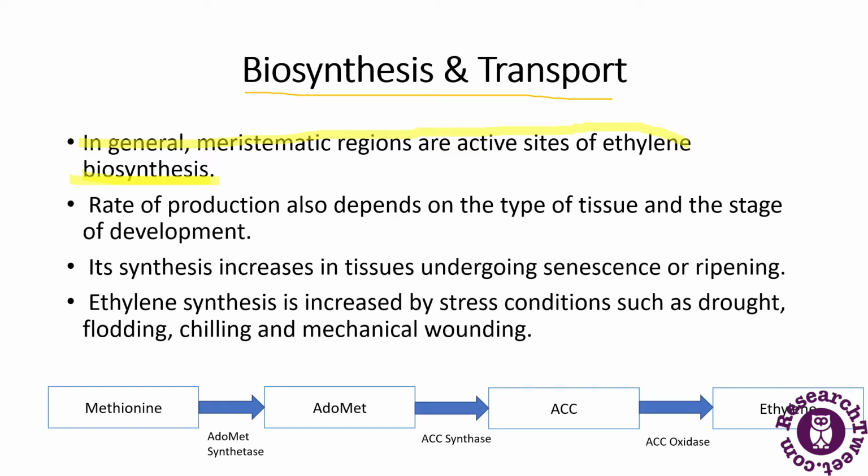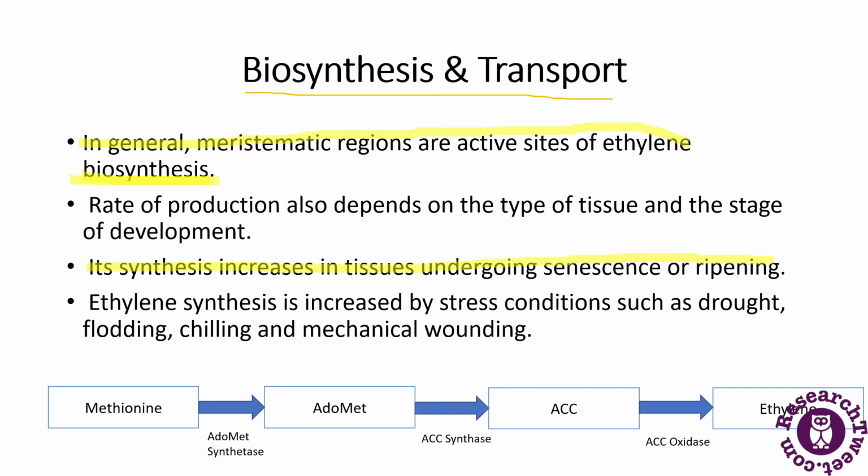The rate of production depends on the type of tissue and the stage of development. Its synthesis increases in tissues undergoing senescence or ripening.